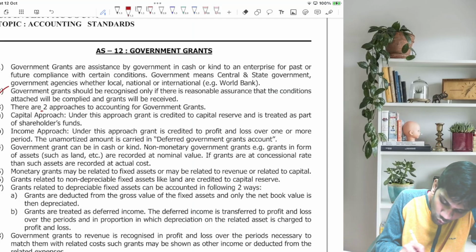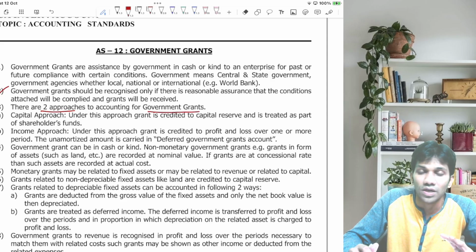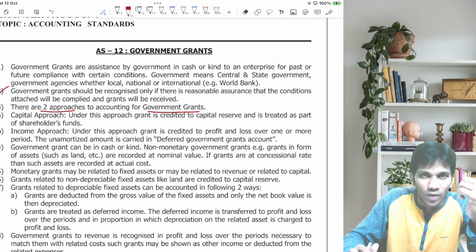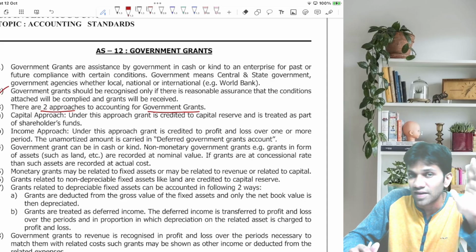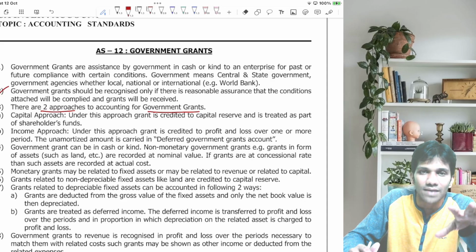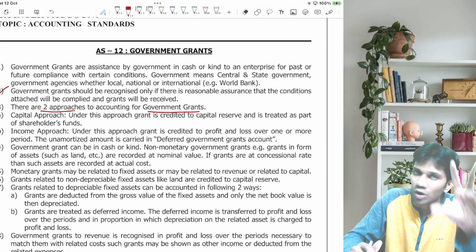Now, there are two approaches for accounting of government grants. One is capital approach, one is income approach. I repeat, one is capital approach, one is income approach. Guys, listen to me very carefully. After discussing the entire point, I will prepare one summary for you, a short recap.